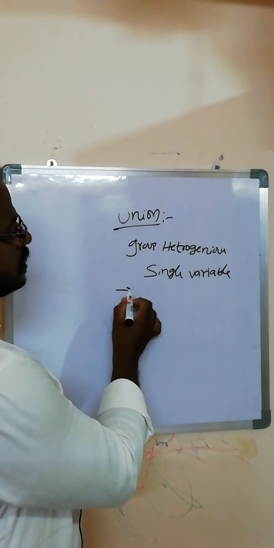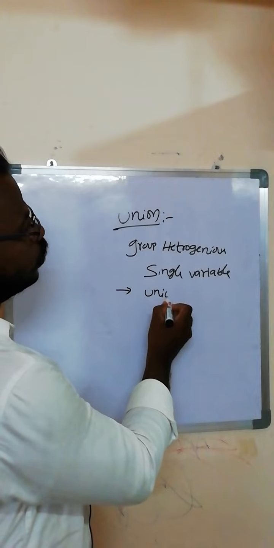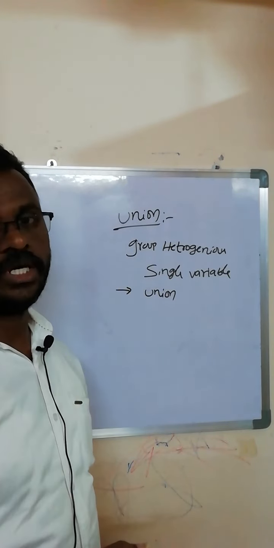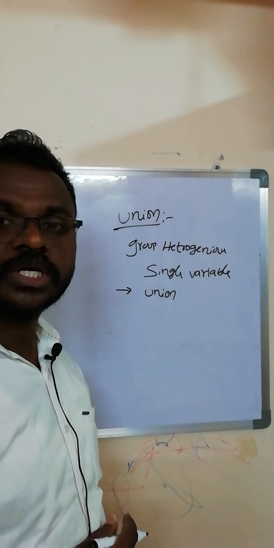We can declare this data type using the keyword union. This is the information about the union data type.